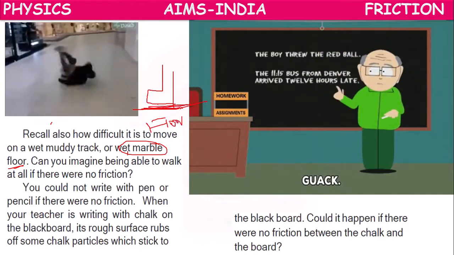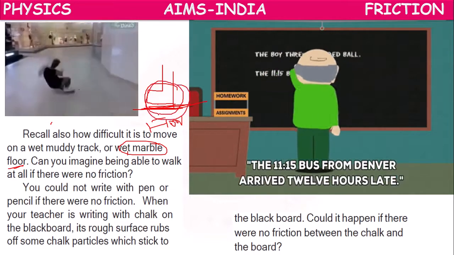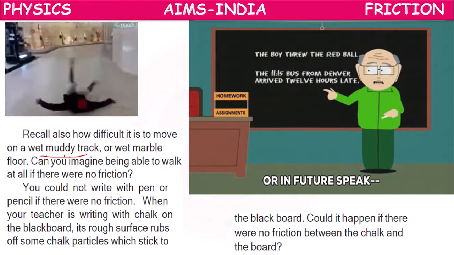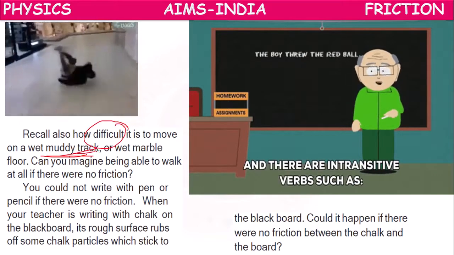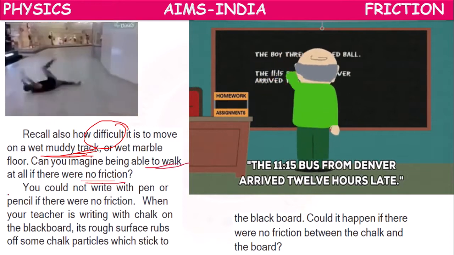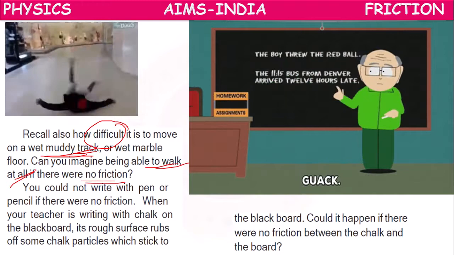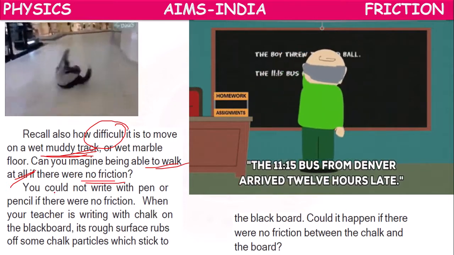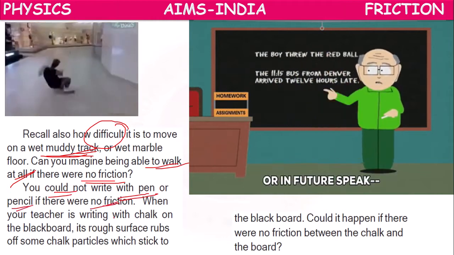If it is very, very smooth, the interlocking between the person's foot and the floor cannot happen. So that's why he will fall down. Or on a wet muddy track, it is difficult to move. If there is no friction, we cannot walk at all. Walking is highly impossible. We are able to walk on the ground only because of the friction. So we cannot write with a pen or pencil if there is no friction.